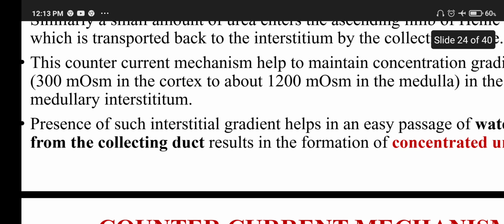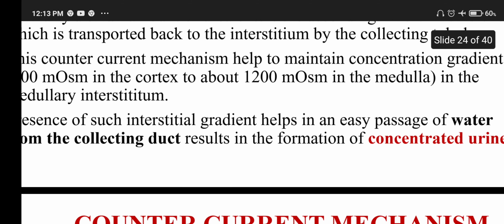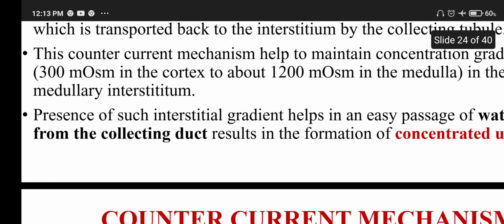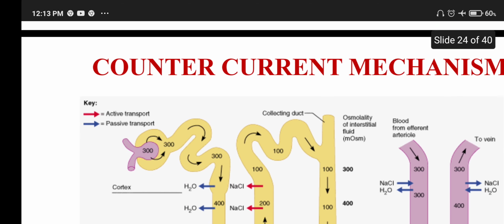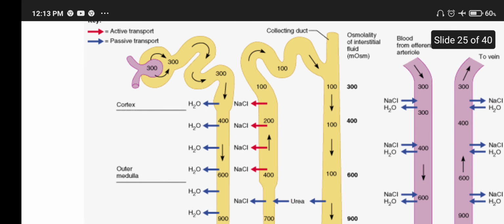Presence of such an interstitial gradient helps in easy passage of water from the collecting duct, resulting in the formation of concentrated urine.